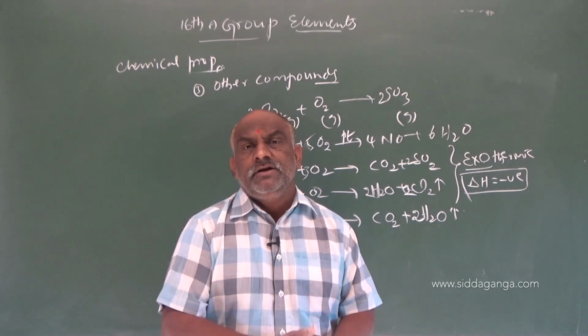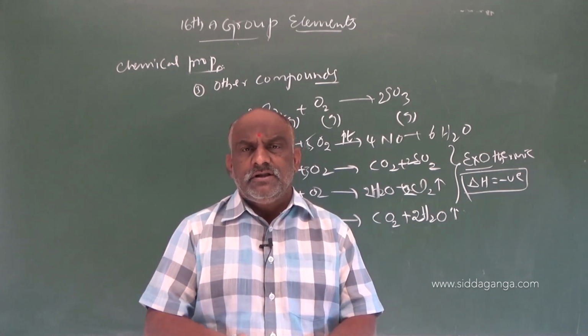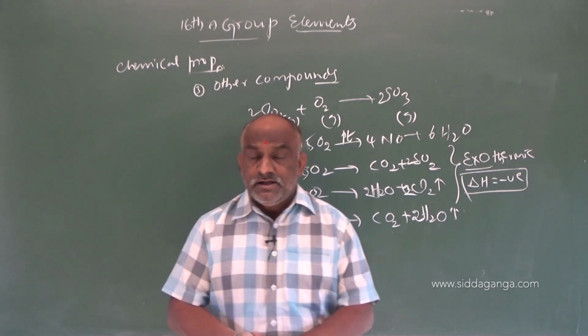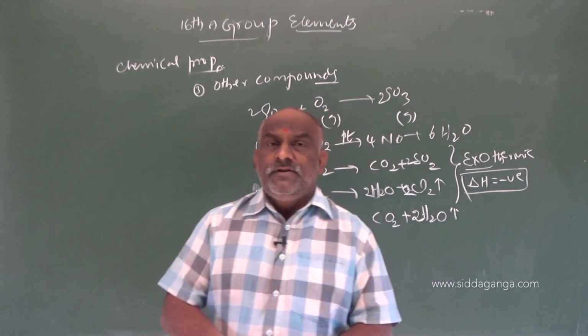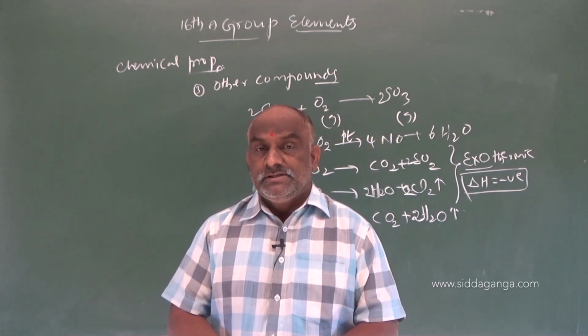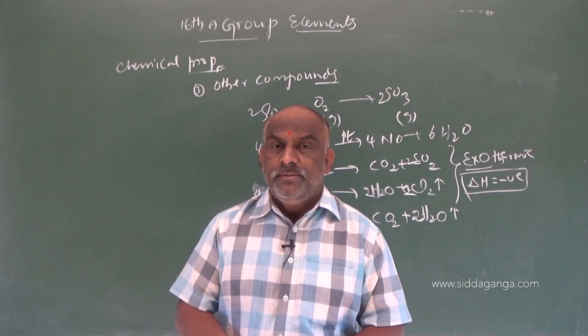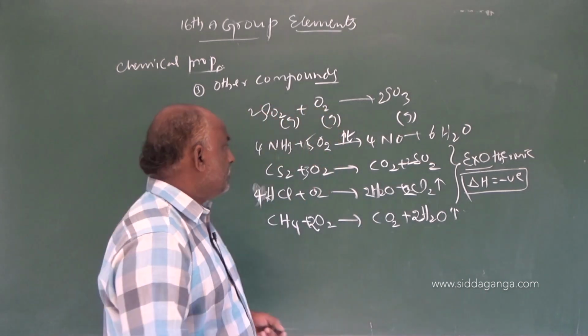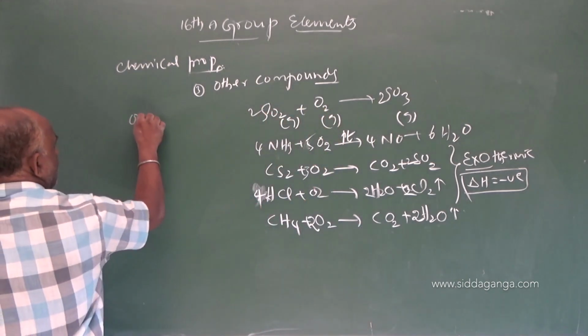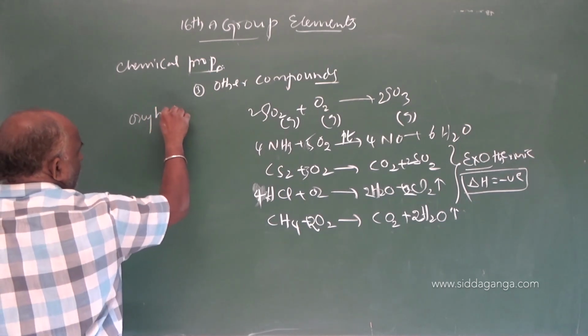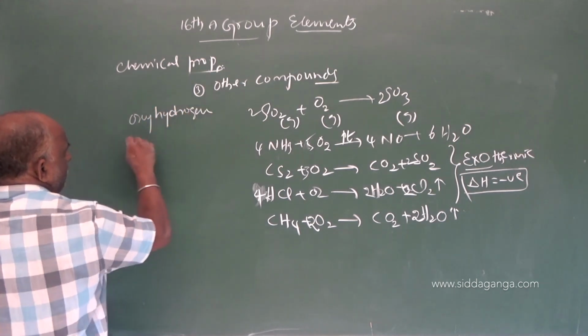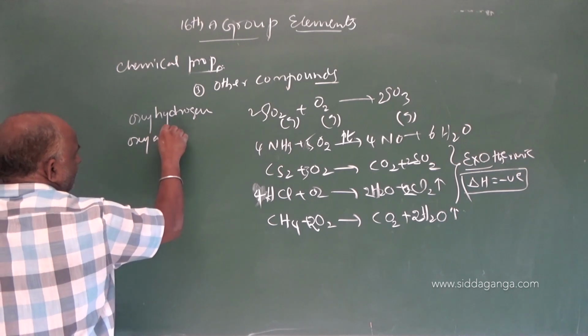We discussed this, and now what are the uses? Oxygen is used for welding and cutting tools and making tools. It is combined with oxyhydrogen or oxyacetylene.